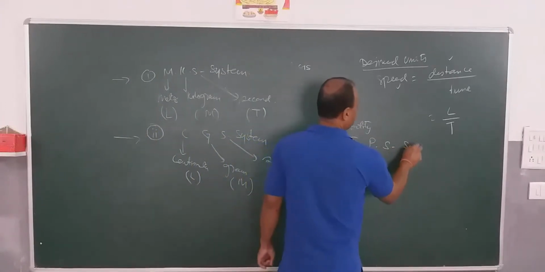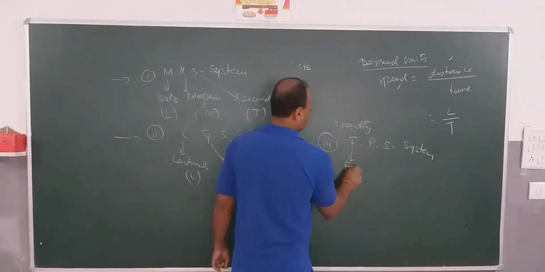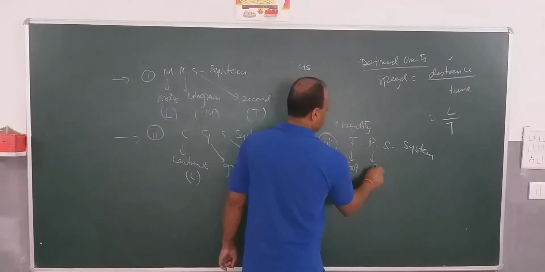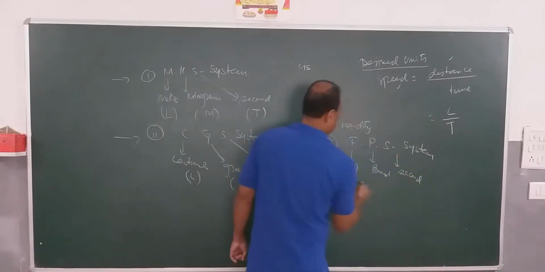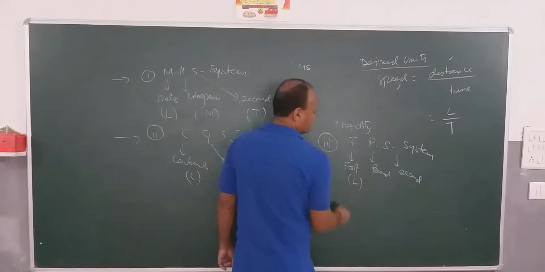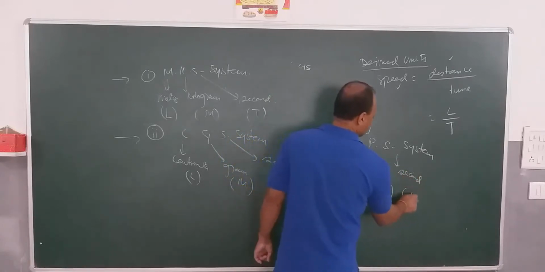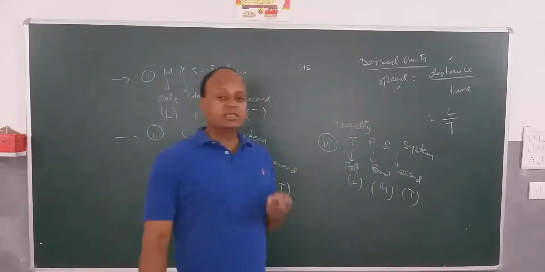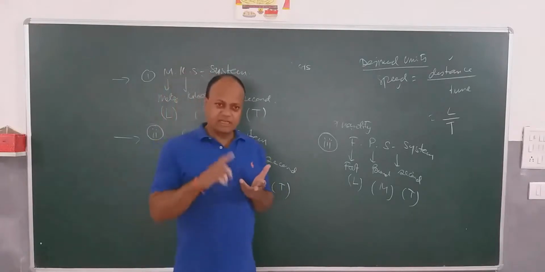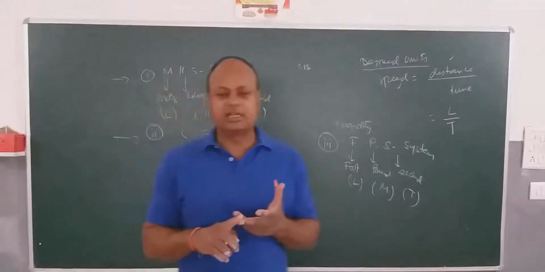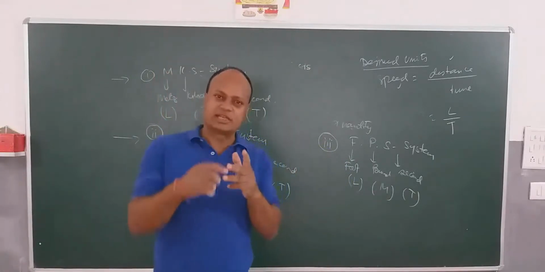FPS system, which is foot, pound, and second. So you can again see length, foot is length, pound is mass, and second is time. So earlier three systems of measurements, that is MKS, CGS, and FPS, they regarded only three basic units: the units of length, mass, and time.